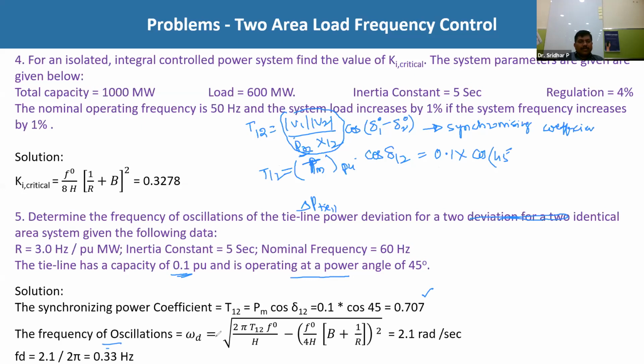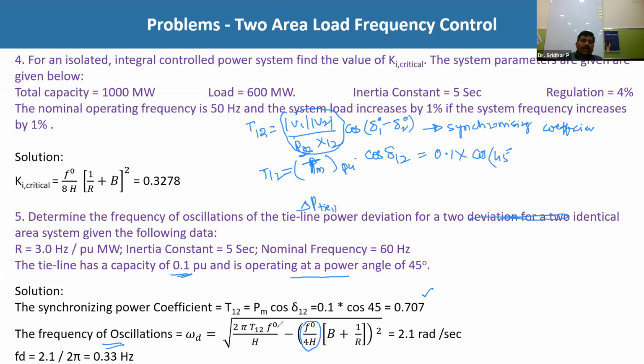The frequency of oscillations ωd is equal to 2π√(T12 f0/H − (f0/4H)(B + 1/R))², where I have taken f0/4H into the bracket. Otherwise, if you write it outside the bracket, then f0²/16H² will be there. You can write this total value outside the bracket or inside the bracket. Inside the bracket means f0/4H into (B + 1/R) whole square. So this is the expression.